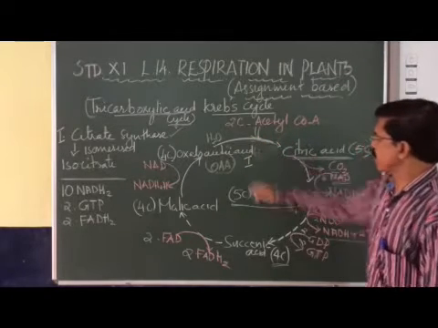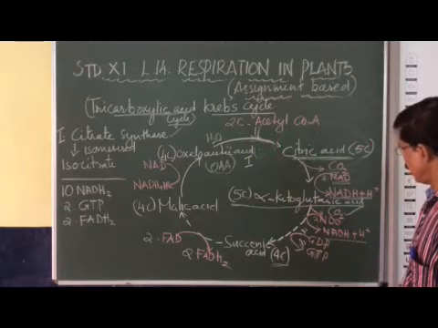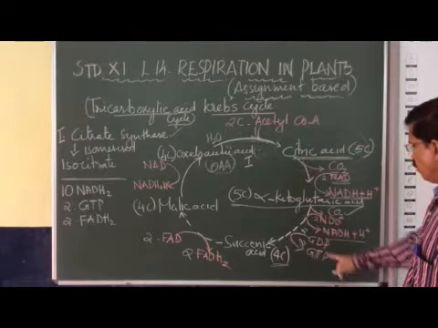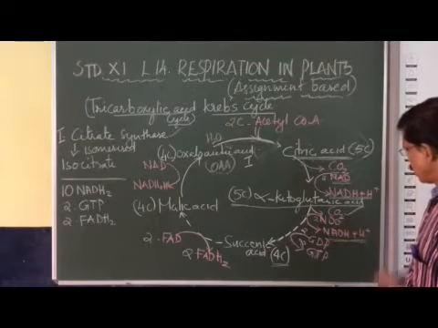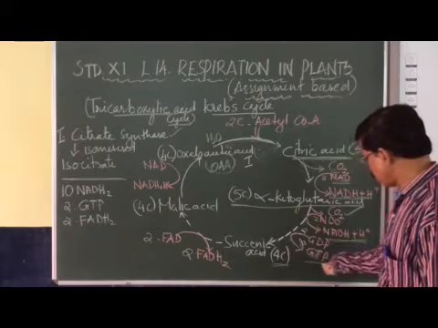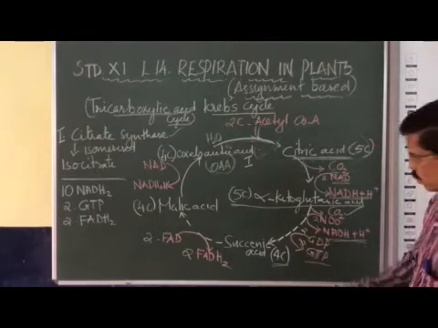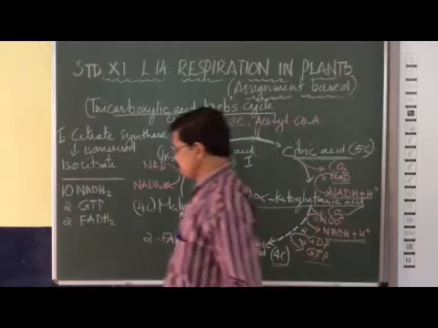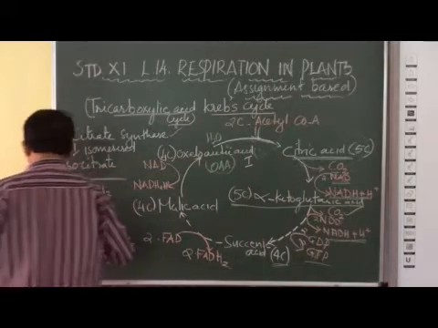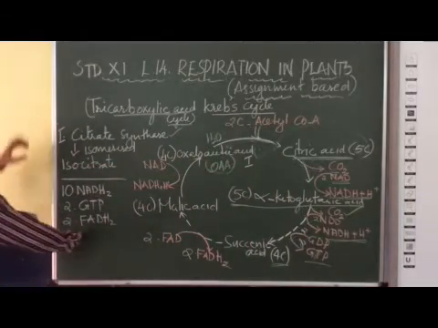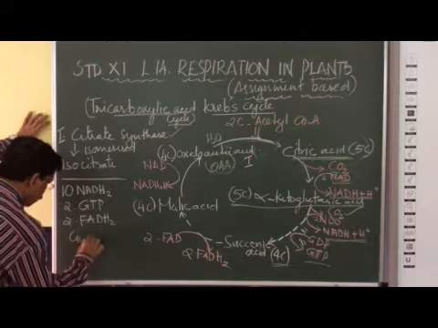So here 2 molecules of NADH are formed. Along with the 2 molecules of NADH, you can see 2 molecules of GTP also formed. What is GTP? Guanosine triphosphate. It is equal to ATP, adenosine triphosphate.